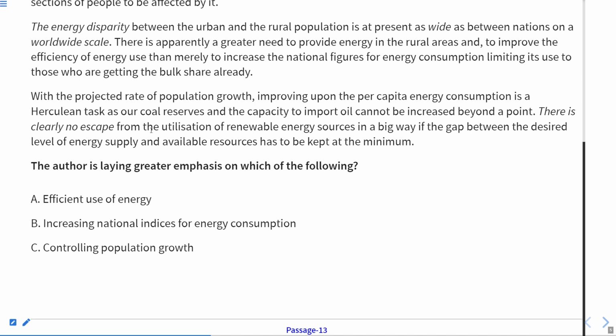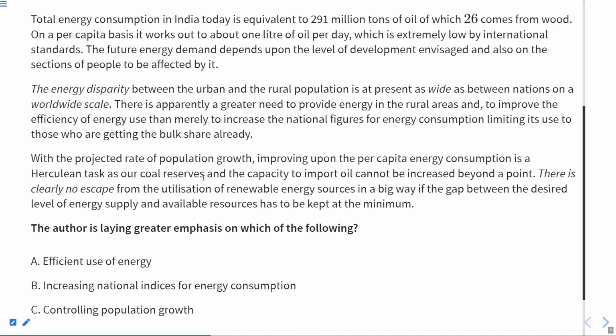But here it is not written. So if we see this, merely to increase the national figures, to improve the efficiency of energy. There is apparently a great need to provide energy in the rural areas and to improve the efficiency of energy use, then merely to increase the national figures for energy consumption, limiting its use to those who are getting the bulk share already.